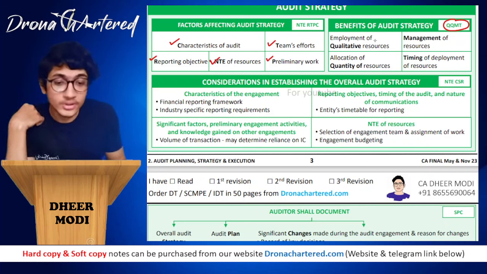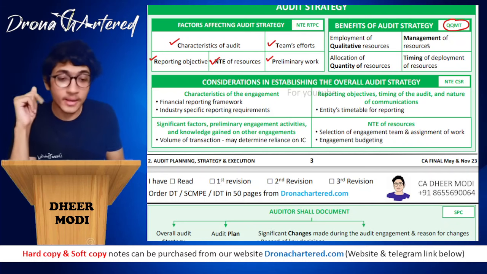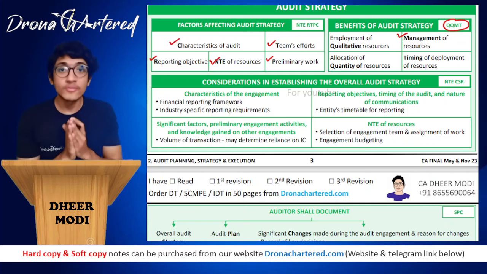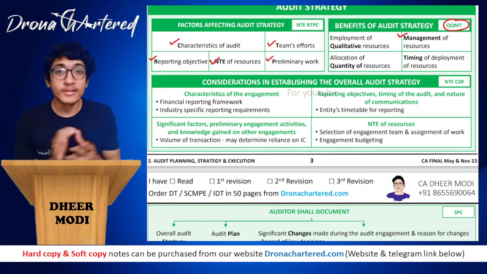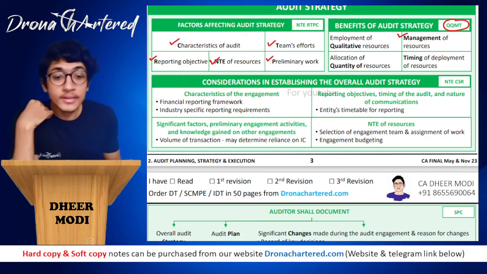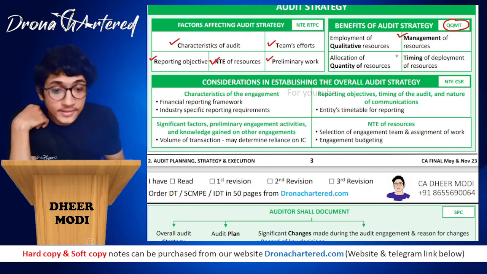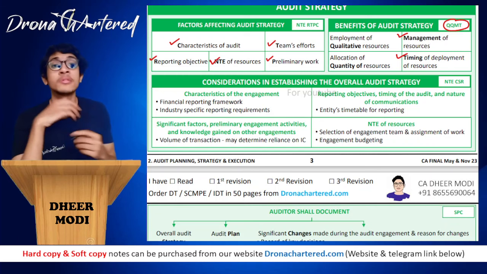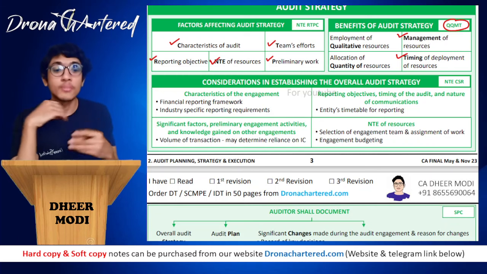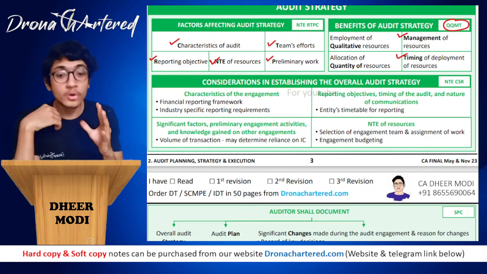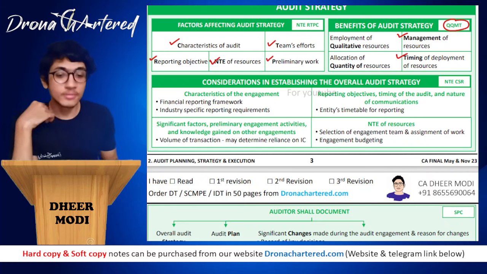So benefits of audit strategy, what did we do? First we did M. M stands for management of resources. What are the benefits of audit strategy? What are the advantages that I will get by making an audit strategy? I will be able to manage my resources properly. Then next is timing of deployment of resources. I will be able to determine when I want to deploy my resources, for how long I have to deploy my resources, everything. If I make a proper audit strategy, these are the benefits that I will be getting.